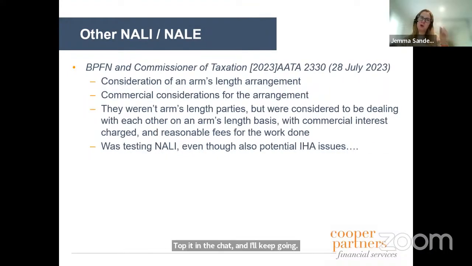Now, there also was a non-arm's length income case that came through, which basically the commissioner was looking to say, look, because you were related, you weren't dealing with each other on an arm's length basis, but the tribunal came back and said, even though they weren't arm's length parties, they were dealing with each other on an arm's length basis. Now, if you read through that case, there was a lot of in-house asset issues as well. But anyway, it's interesting that we got a good outcome for the taxpayer through that mechanism there.